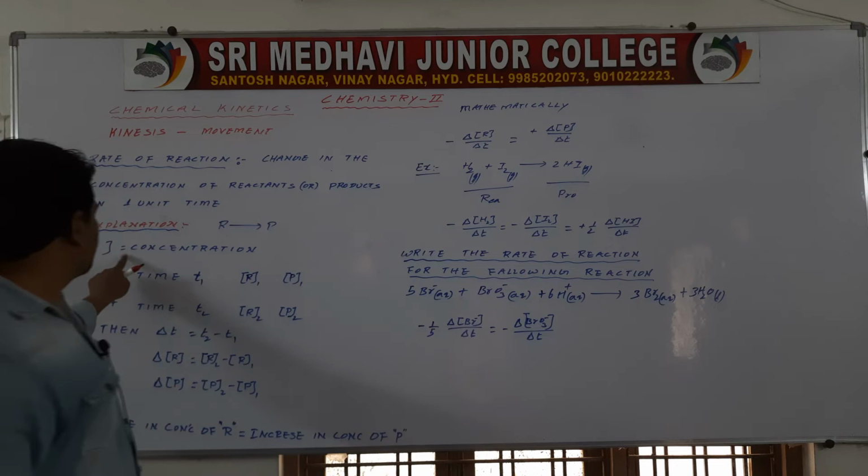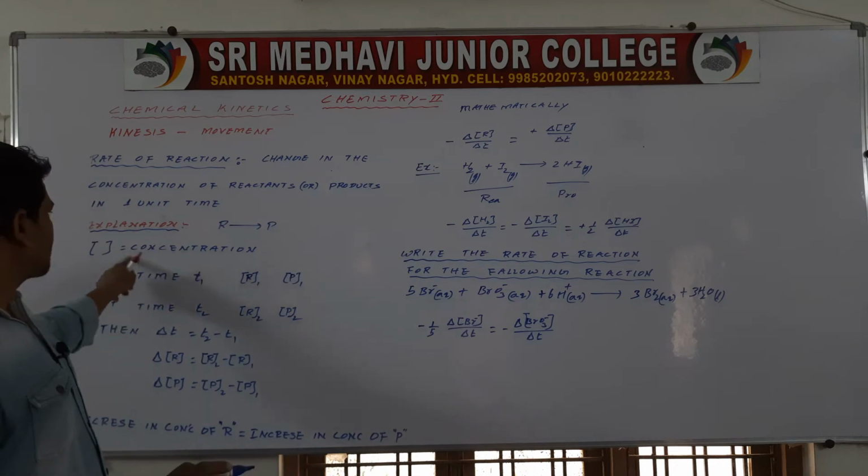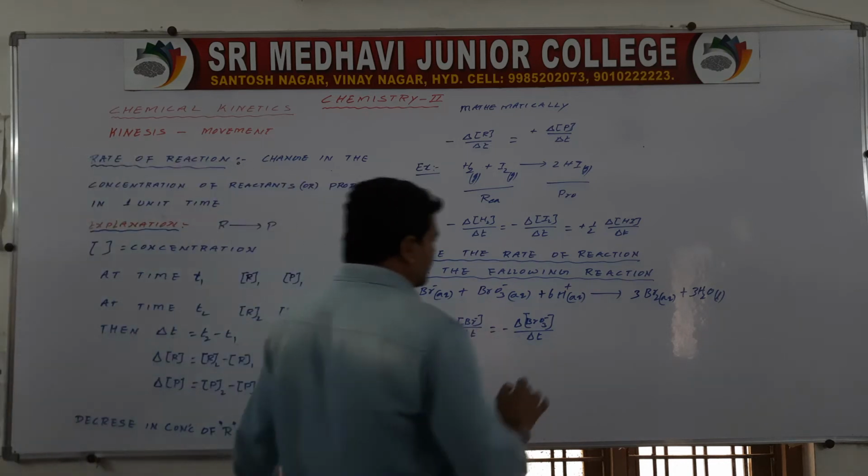The square brackets indicate concentration.